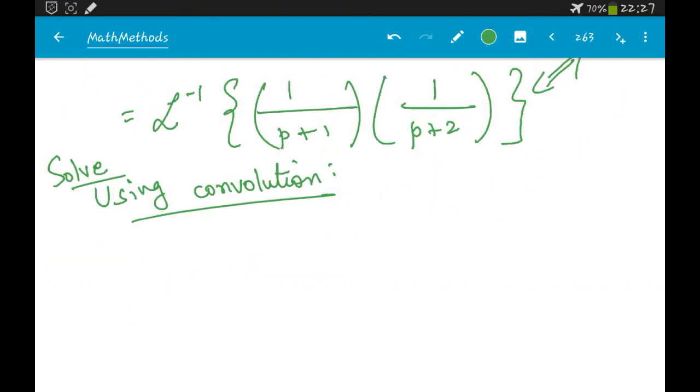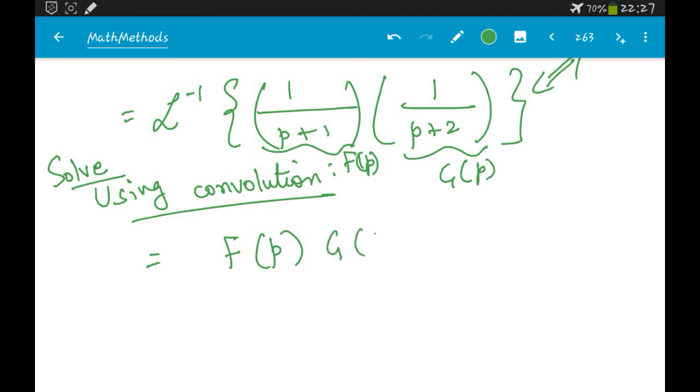Okay, so how will we solve using convolution? L inverse of this is nothing but, right, this is just your f of p, and this is nothing but your g of p. So this is f of p into g of p, and you have to find the Laplace inverse of this function. When you see that it is a product of two functions in the p domain, f of p into g of p, you should immediately think of convolution.